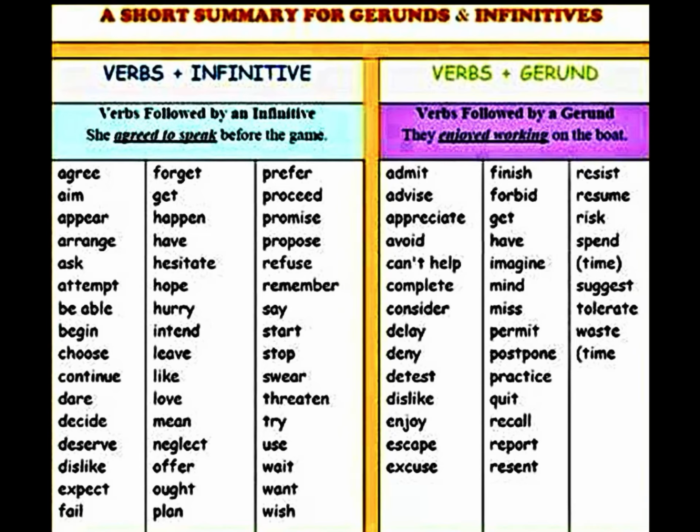But for gerund, in these cases, we also have a list of verbs that allows me to use it with gerund for the second verb. For example, we have here one example. They enjoyed working. Okay, perfectly okay. Another one.